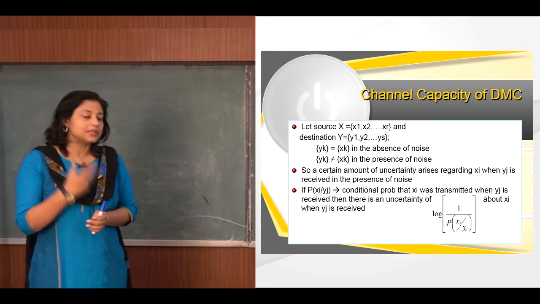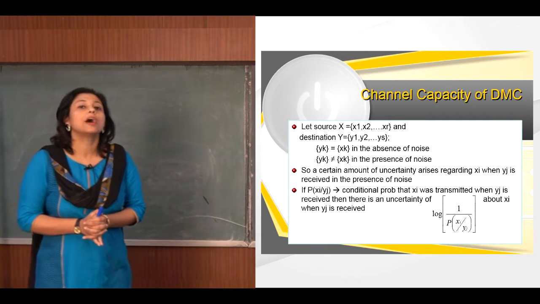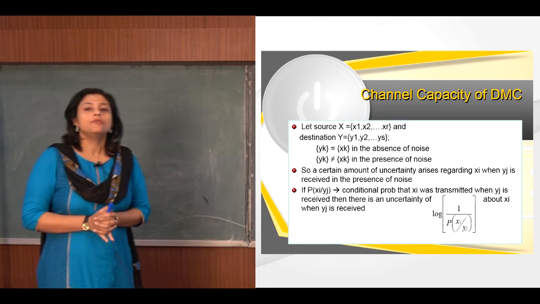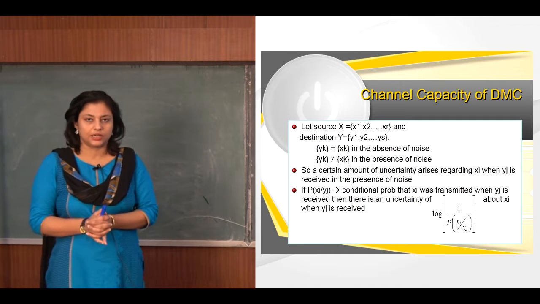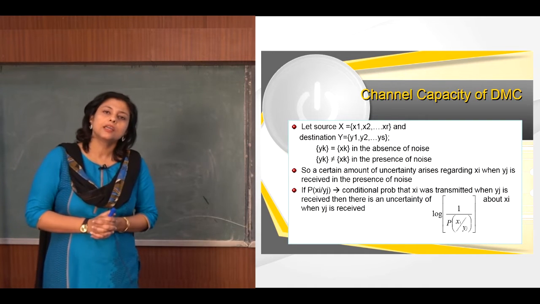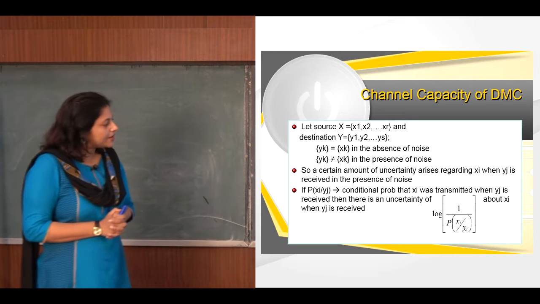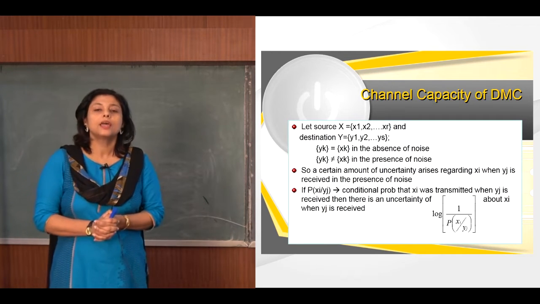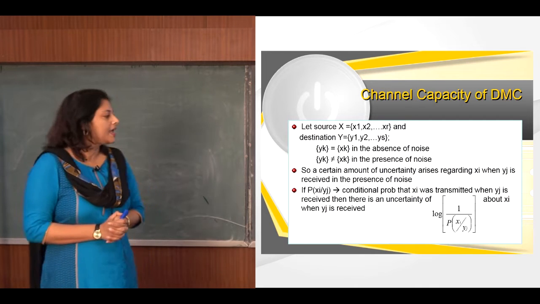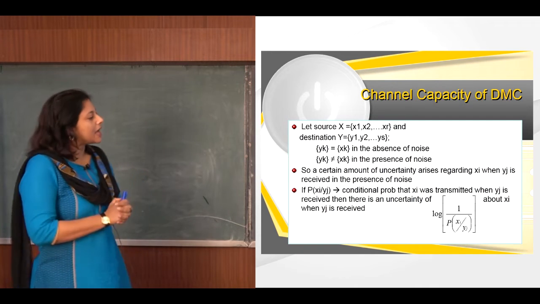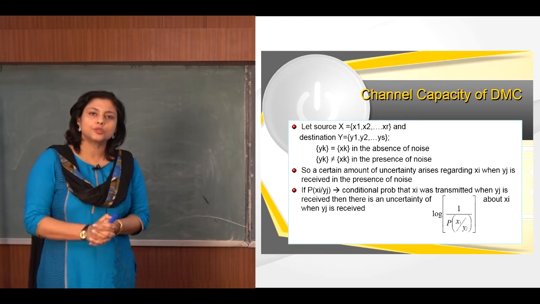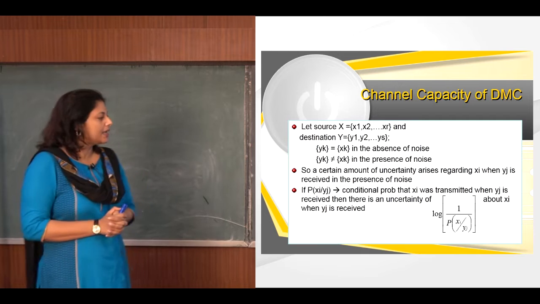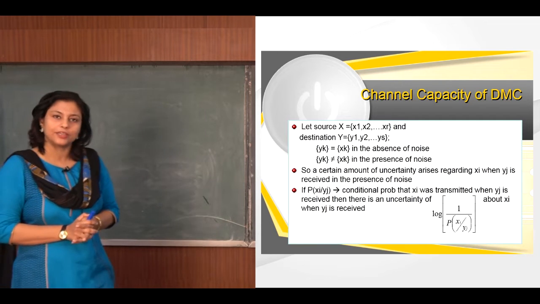Then what is the uncertainty about xi when yj is received? As per my previous lecture, we have to find here the information content, that is the uncertainty in the transmission of the signal, and that is given as log of 1 by probability. Here what is the probability? Probability is the conditional probability p(xi/yj). So the uncertainty in the transmission of xi when yj is received is given as log of 1 by p(xi/yj).